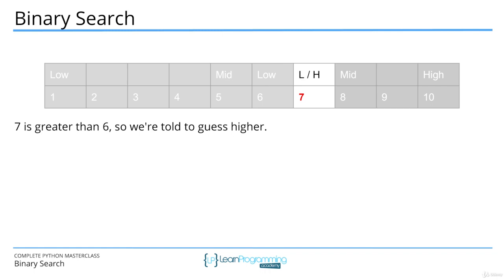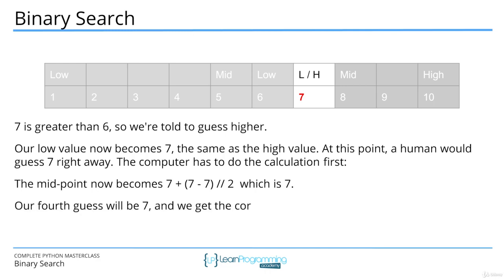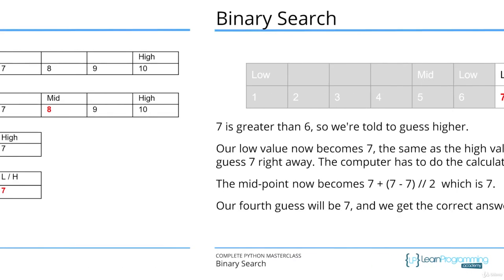7 is greater than 6, so we're told to guess higher. Our low value now becomes 7, the same as the high value. At this point, a human would guess 7 right away. The computer has to do the calculation first. The midpoint now becomes 7 plus, in parentheses, 7 minus 7, integer divide by 2, which is 7. So our fourth guess will be 7, and we get the correct answer.